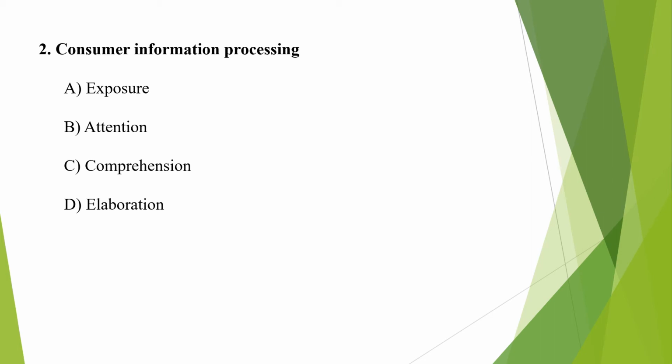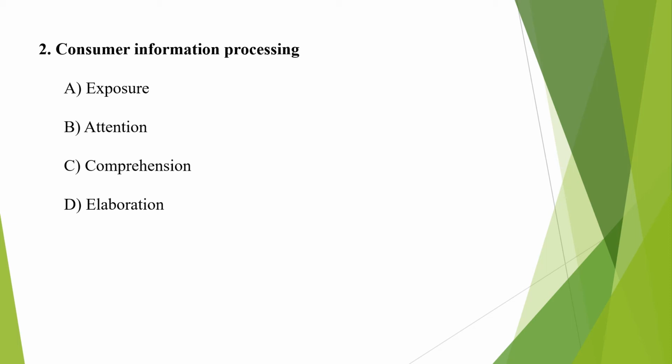Then next in consumer information processing is comprehension. Comprehension is the ability to understand something. The consumer is being influenced based on three categories. First one is characteristics of the message which he receives. Second one is characteristics of the receiver. Receiver means the person who receives the message. And third one is characteristics of the environment. While being influenced by these three things, the consumer is also processing cognitive and affective elements.